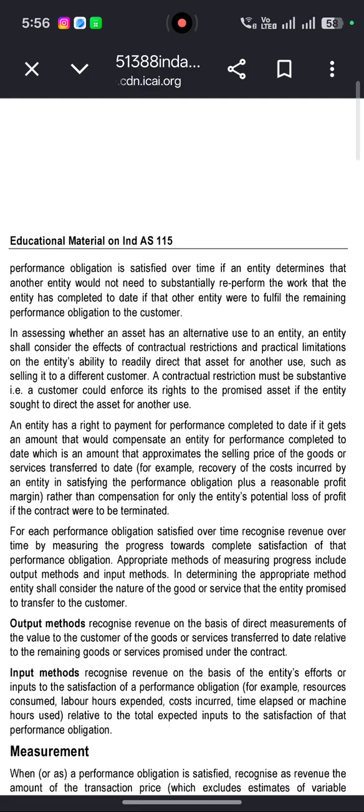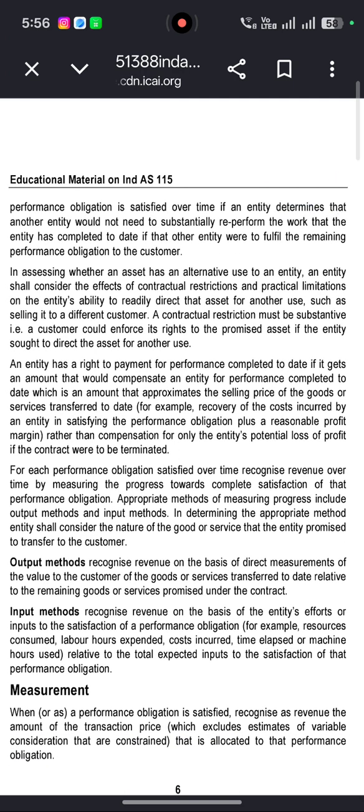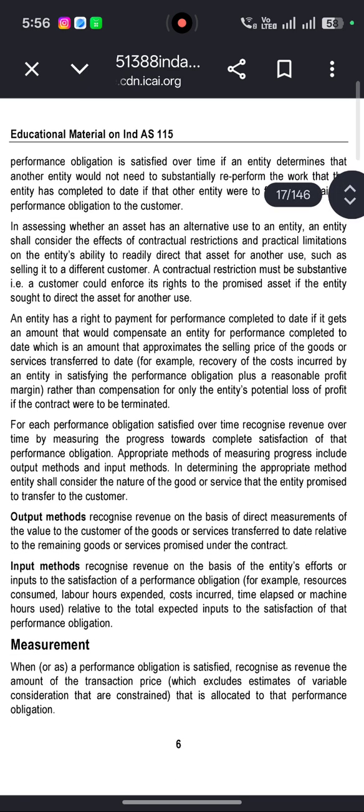In assessing whether an asset has an alternative use to the entity, an entity shall consider the effect of contractual restrictions and practical limitations on the entity's ability to readily direct that asset for another use, such as selling it to a different customer. A contractual restriction must be substantive, that is, the customer would enforce its right to the promised asset if the entity sought to direct the asset for another use.